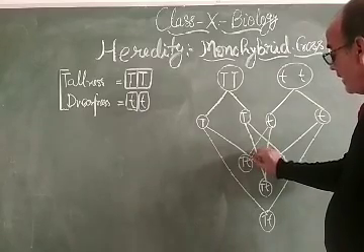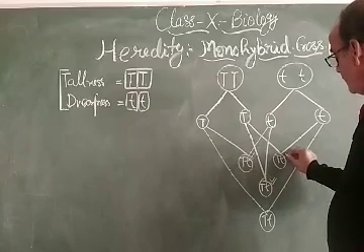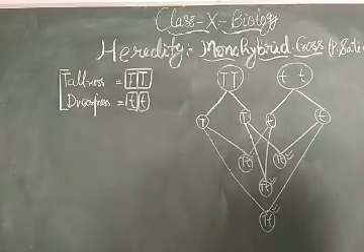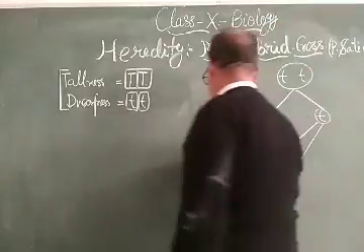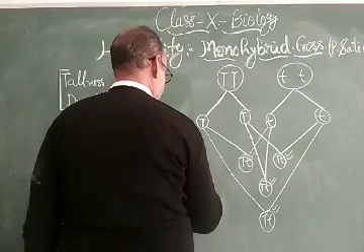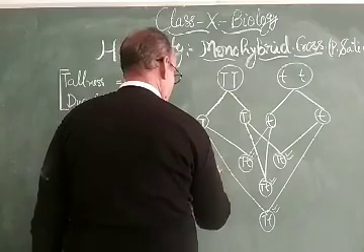They will be hybrid tall. All of them will be tall in the F1 generation. So in the F1 generation, all will be tall.